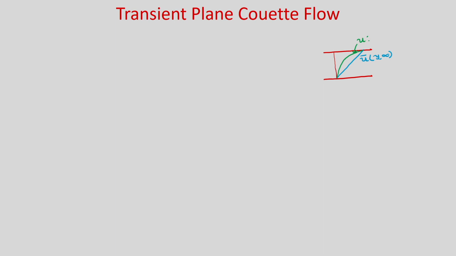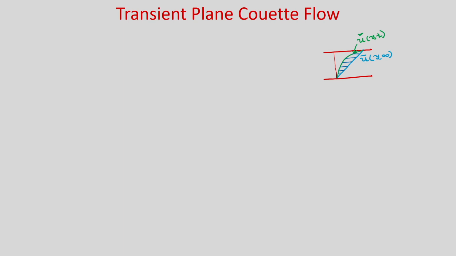So, u(y, t), okay. We want to find the transient velocity profile, and this is the steady state velocity profile, u bar. You can see that from the steady state profile, if you subtract this portion, then obviously you will get the velocity profile at any time t, and this is your transient velocity, okay, and this transient velocity obviously you have to subtract it, okay.